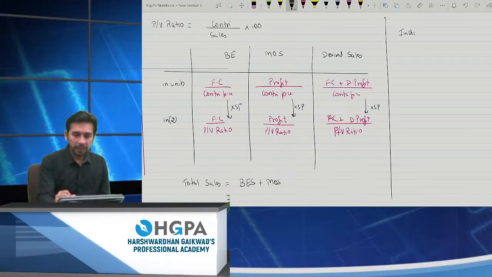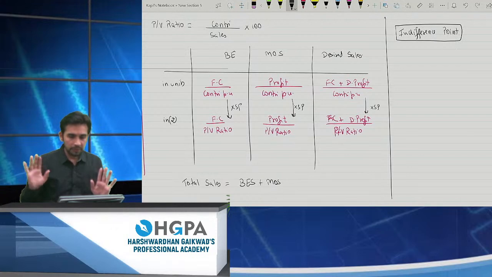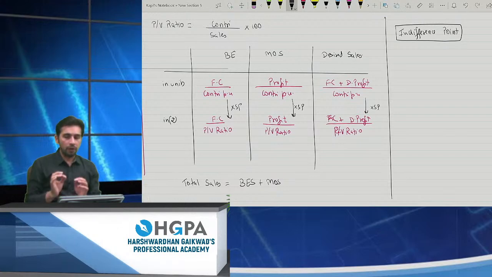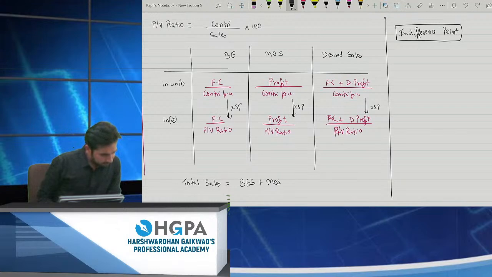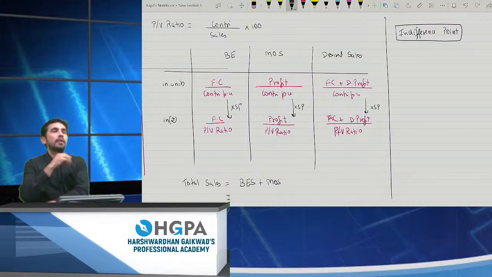What do you mean by indifference point? Can anyone tell me what you mean by indifference point? What is indifference point? I don't want the formula. I want the meaning. What do you mean by indifference point? I don't want the formula. I want the meaning. Yes, please tell me what is indifference point? Okay. So yes, Mokshita, Vansh, Diksha, I'm getting the same answers. Good. Correct answers. I want the indifference point meaning. Quick.